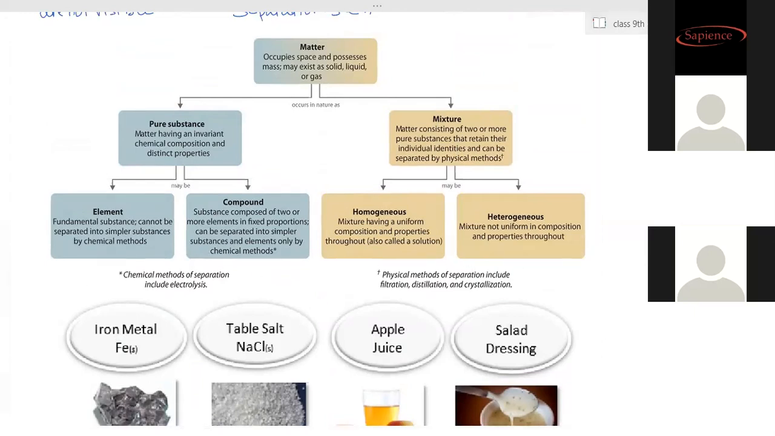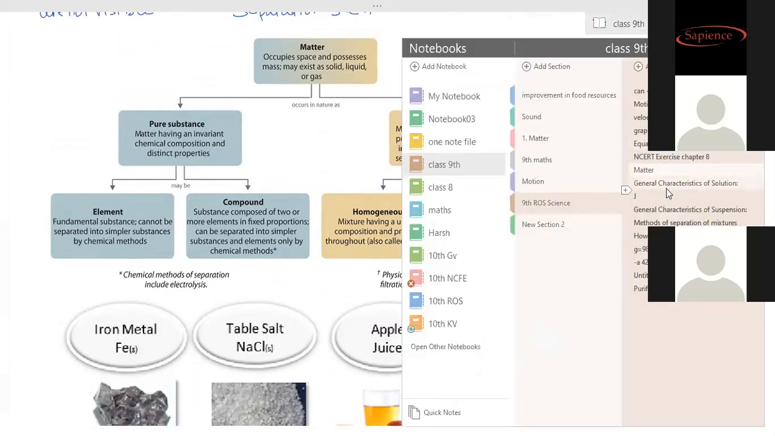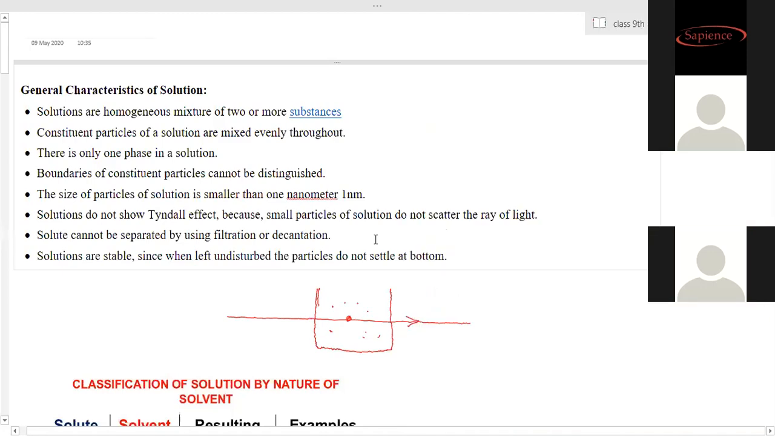Okay, mixture and compound difference, you remember it, right? Now we have to go through the separation. Don't write down, leave it. Now what are solutions, what are suspensions, and what are colloids? We have to see them separately, along with their properties.